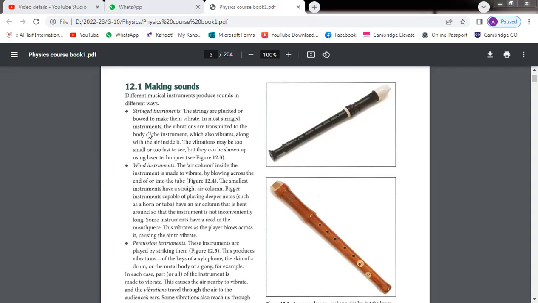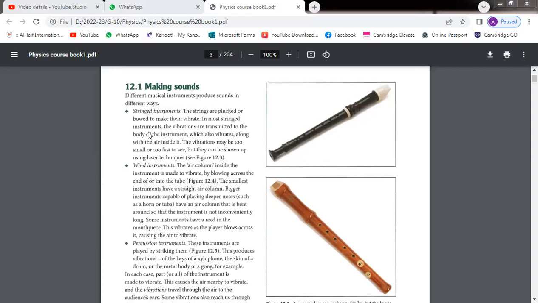Now because of this, when we hit different kinds of objects, different kinds of sound are produced. That depends on the material and the vibration of that material. If the vibration is slow or fast, then the sound is also produced in different ways.